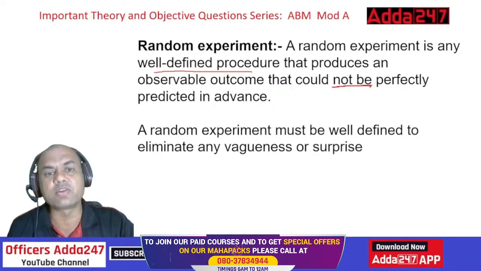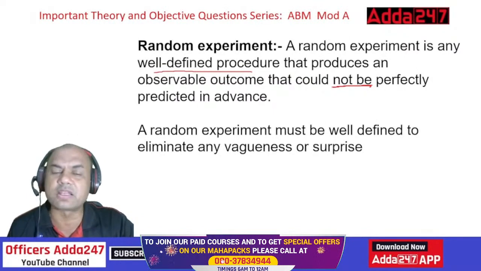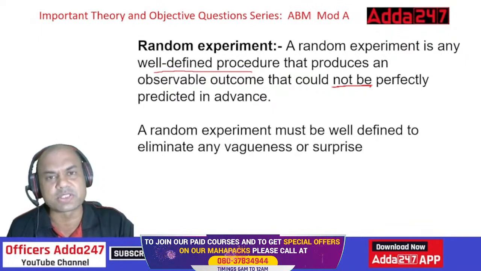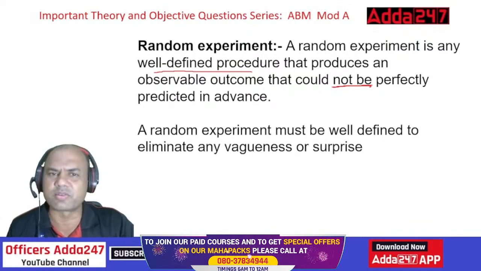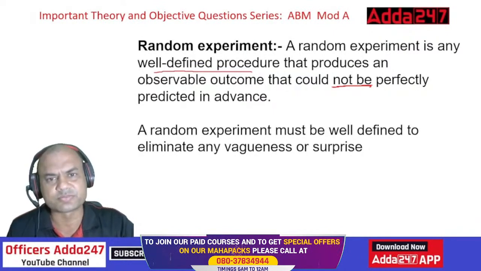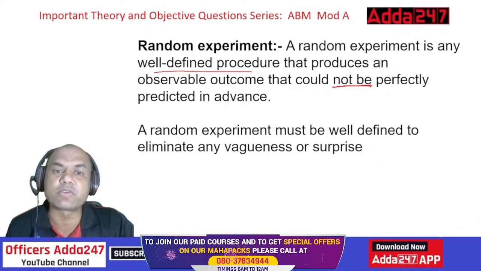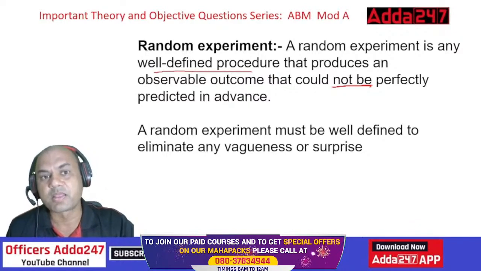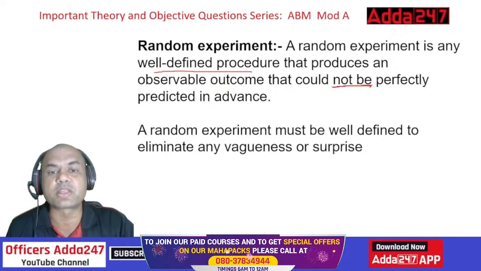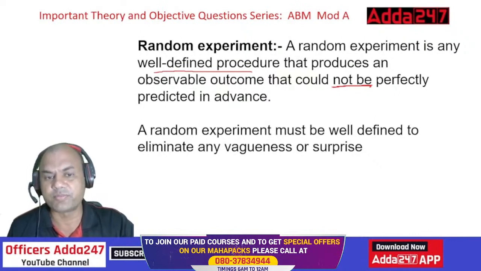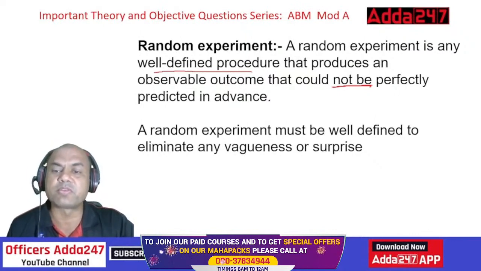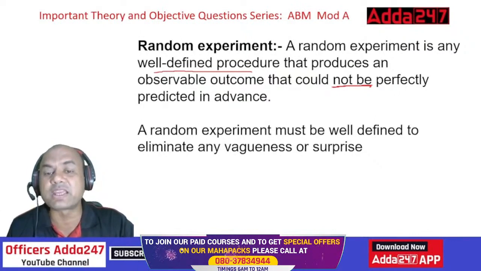So that is the meaning of this random experiment. Similarly in statistics also, same logic. Suppose I have 10 numbers, various numbers, and I club them and try to find some sequence out of them, then that is known as an observable outcome.